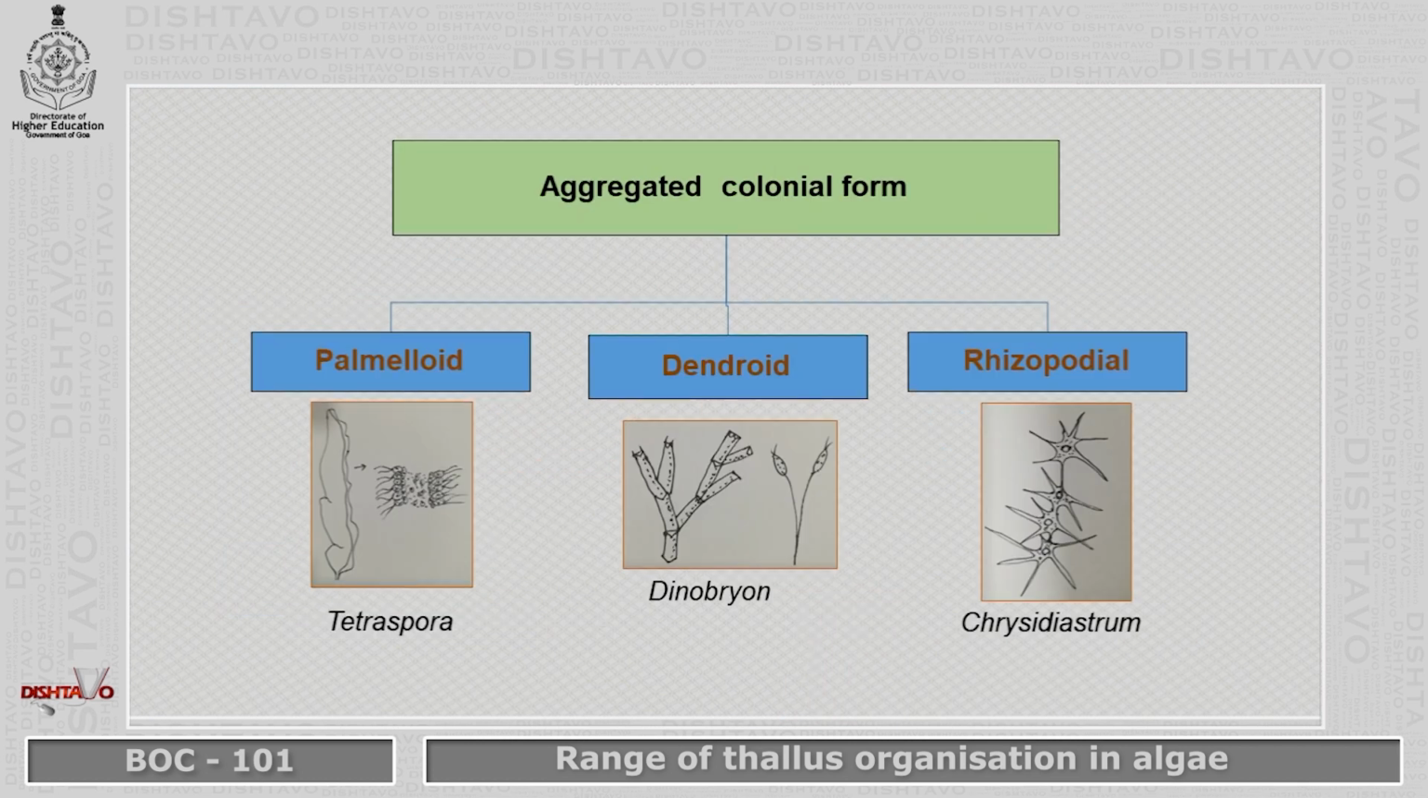Now, going to the aggregate colonial forms. As I said, aggregates do not have an exact number of cells and they may form an irregular shape of colonies.